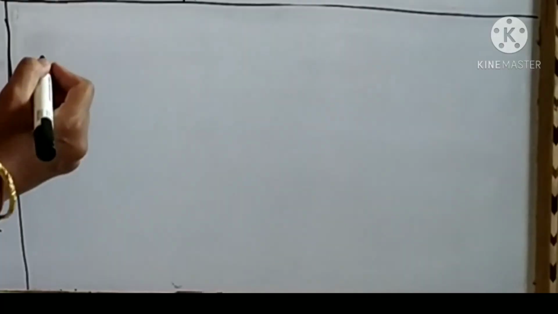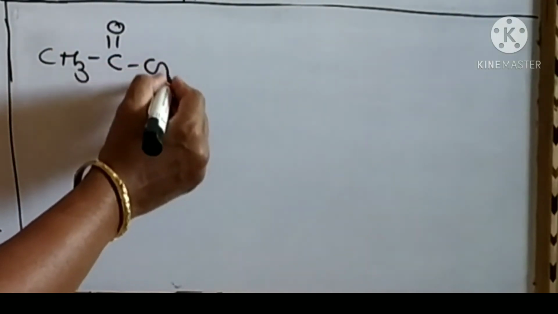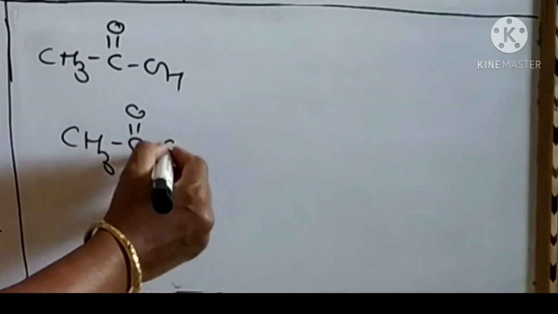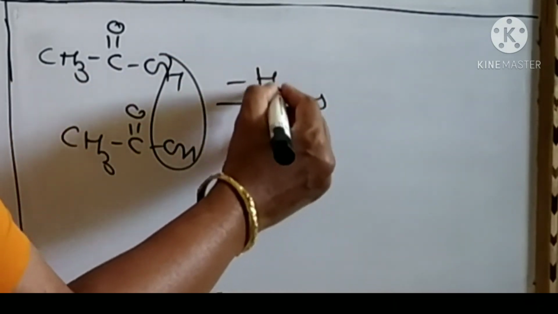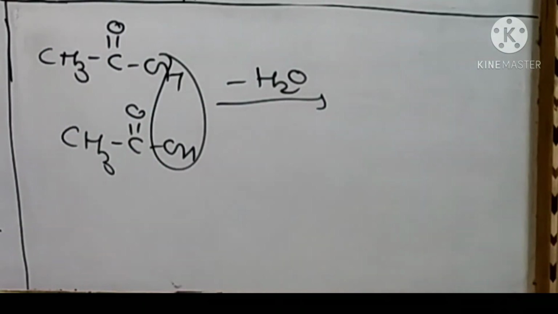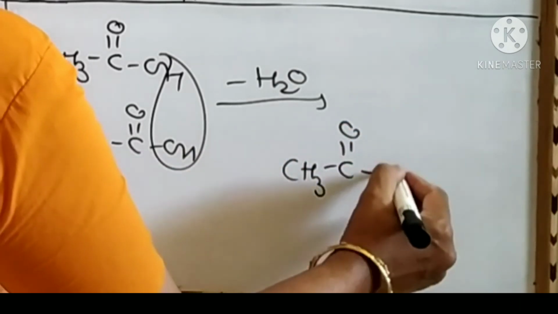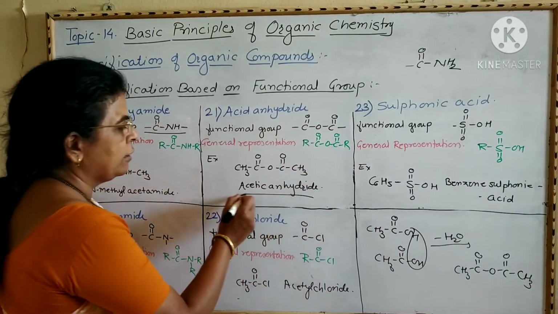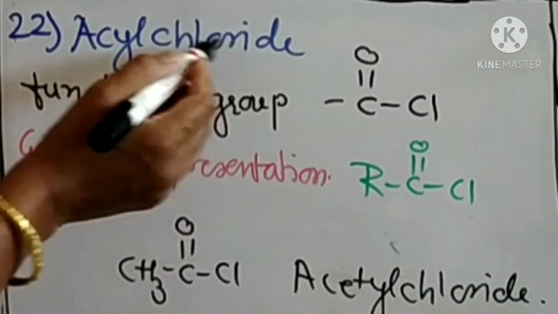When two molecules of carboxylic acid, that is CH3 C double bond OH, this is acetic acid and this is second molecule of acetic acid, when they undergo intermolecular dehydration, that is removal of minus H2O, one water molecule is removed from two acetic acid molecules, then we will get CH3 C double bond O, C double bond O, CH3, that is acetic anhydride. This is acetic anhydride.